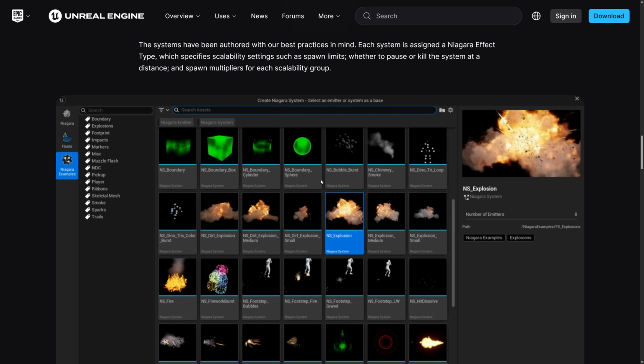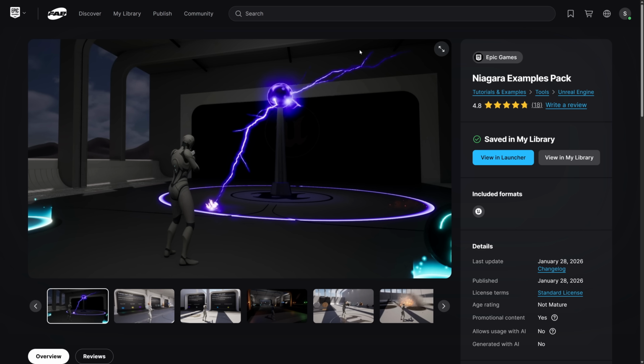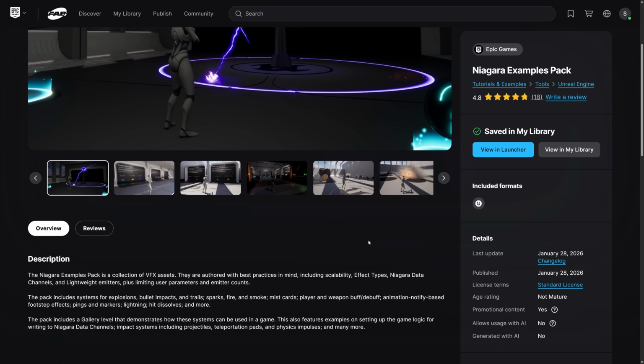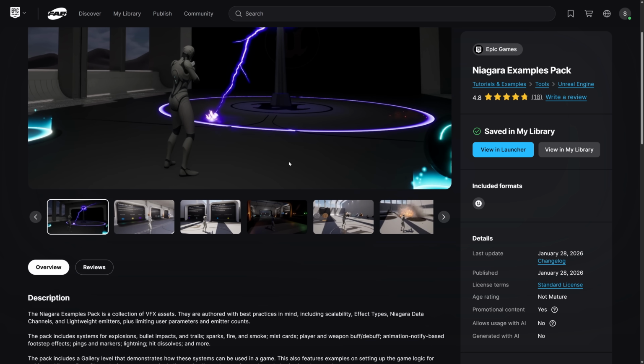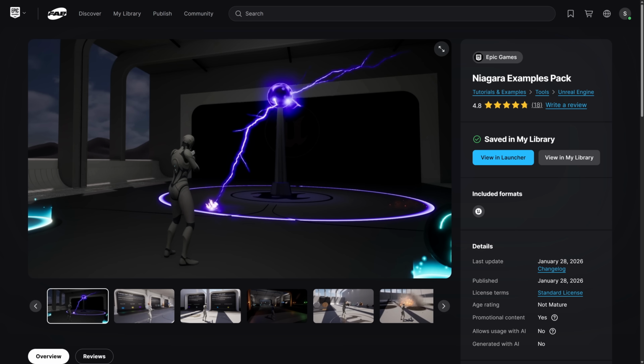One thing to note about this one, though, it is available on Fab, but the key thing here is this is for 5.7, so it's for the newest version only. So see right there. I tried loading it up in 5.6, which is what my demo project was. It does need 5.7 as the functionality, but they did make this Niagara example pack available as well.